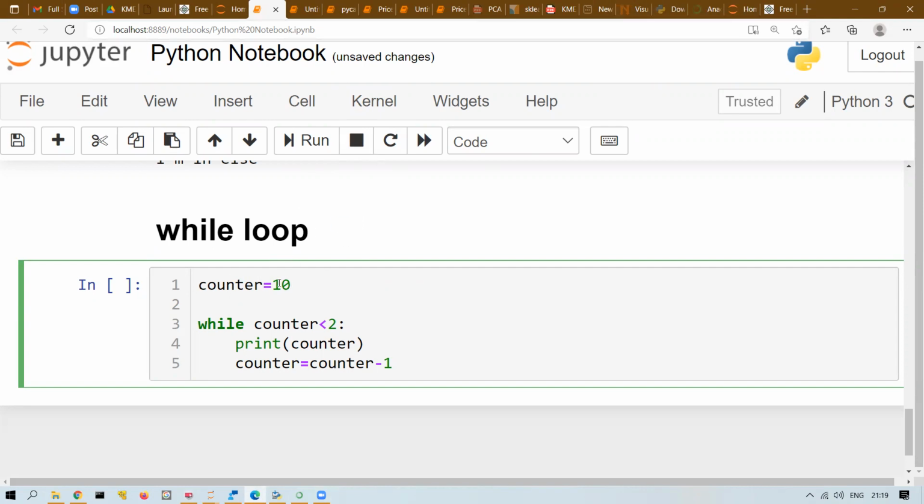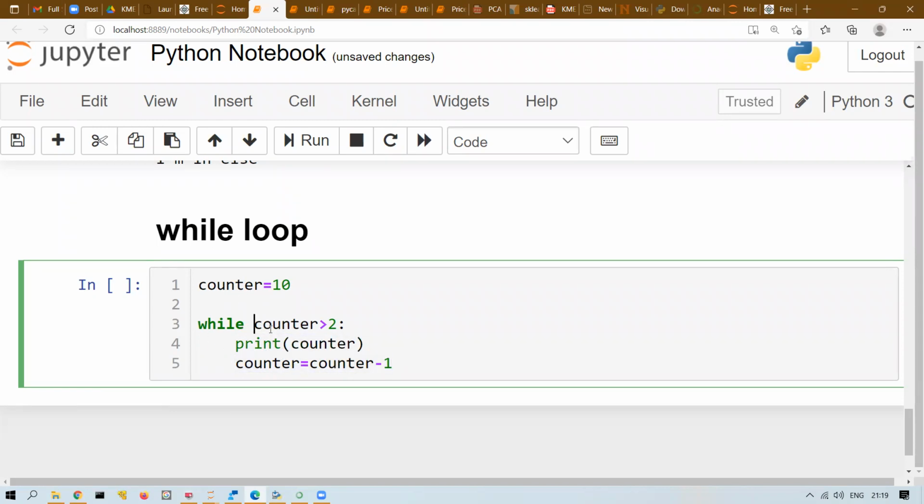But in short, let me tell you what is the counter value in the first run. 10. Is 10 greater than 2? This is true. Is the condition true or false? True. So it will enter inside the loop. It will print the counter value. What is the counter value? 10. And then counter will become 9 here.